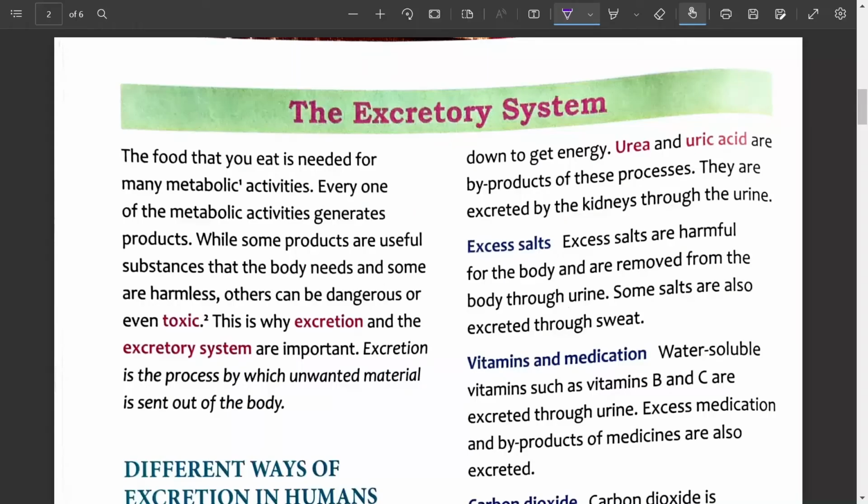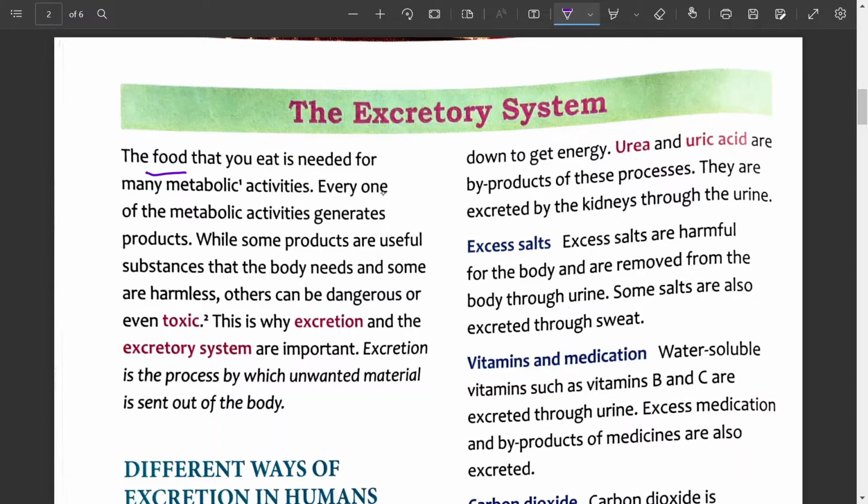The food that you eat is needed for many metabolic activities. What do you mean by metabolic activities? Metabolic activities means the functions which are carried out by the cells. So what is the requirement of the food? Food supplies energy when it combines with oxygen. So that is part of your respiration.